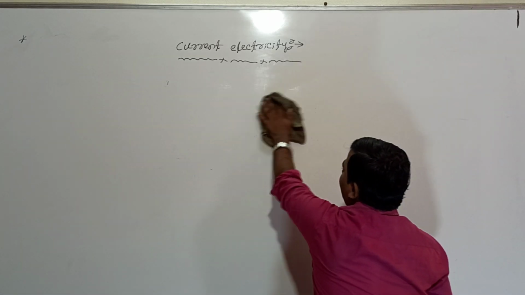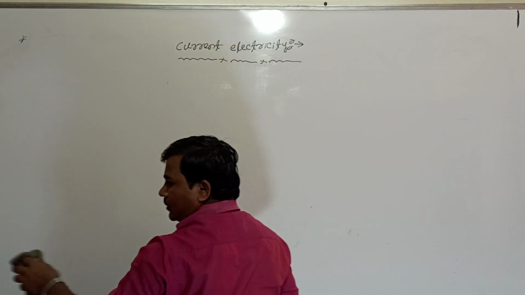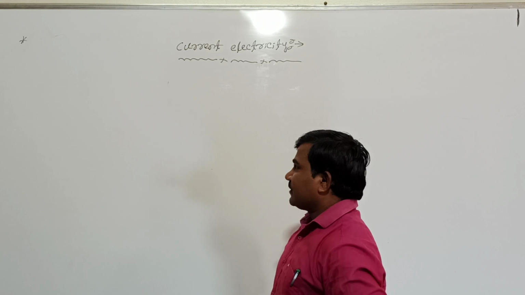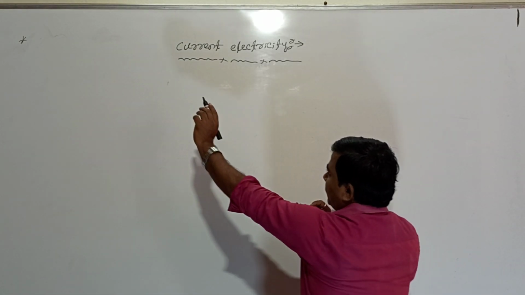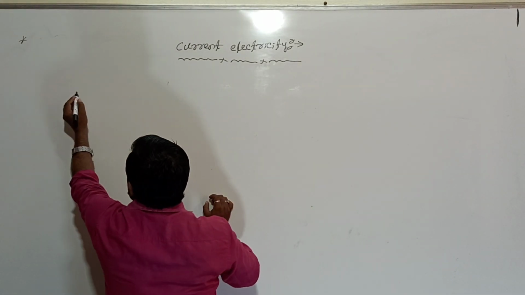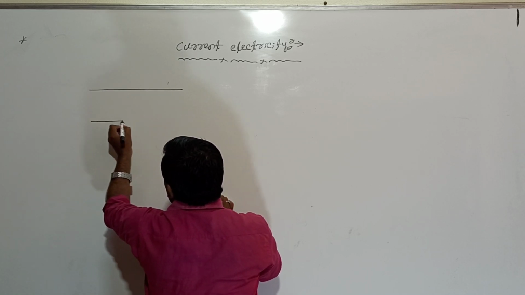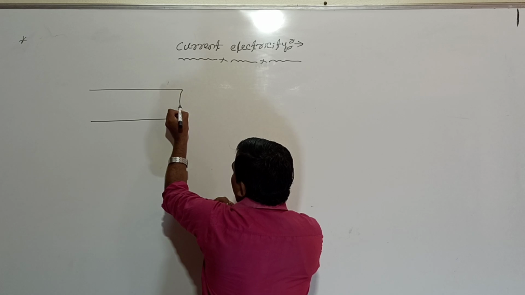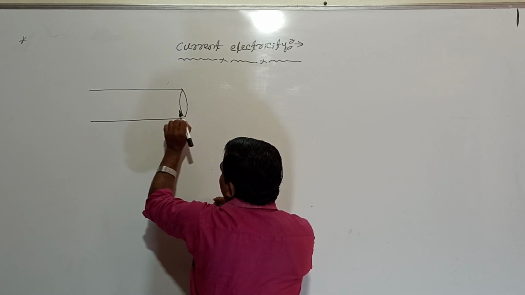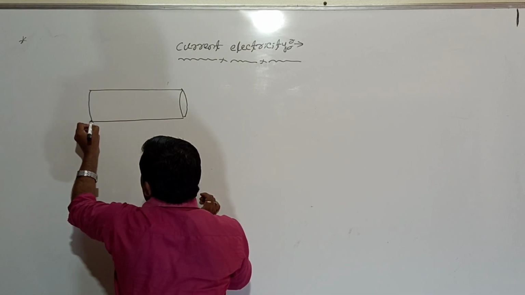Look at it. Let us see the direction of electric current. Look at this, students. Again we will take the conductor, of uniform or non-uniform cross section, it doesn't matter.